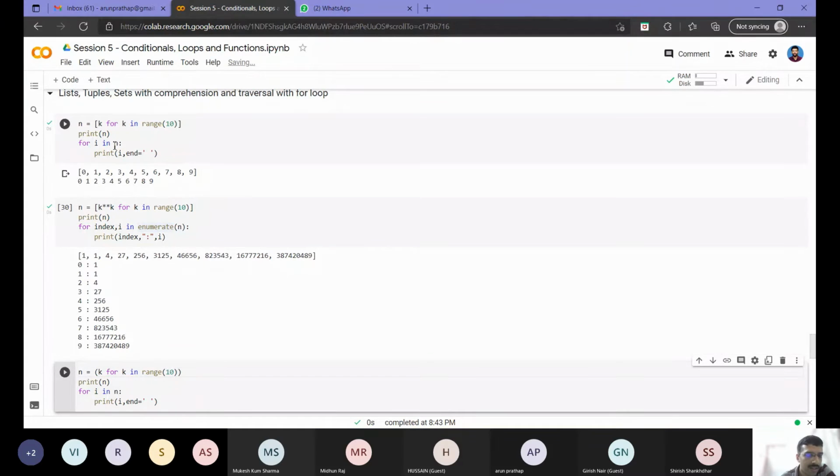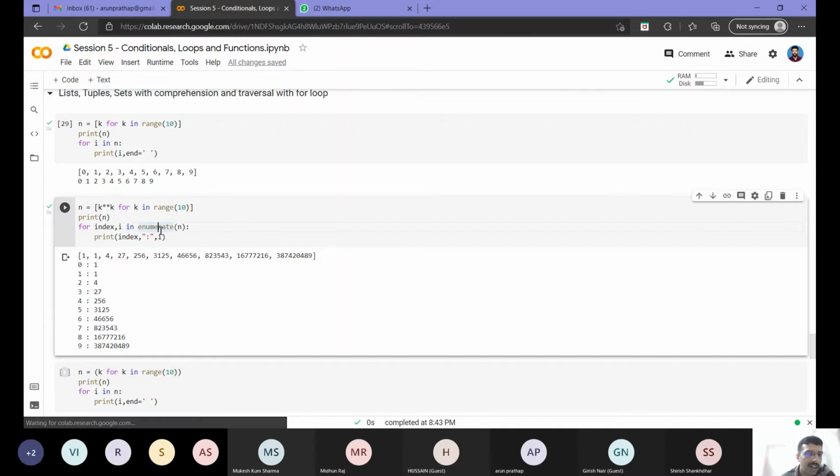So for i in n will just print whatever is the value inside it, right? 0 to 9. Now suppose I want to change this 3 to 7 or this 7 to 3, like I want to swap this 3 and 7 inside the list. For things like this, I need to know the index of 3 or 7, whatever it is. So in case I want to get the index as well as the element in a list, I will iterate over the list using a wrapper called enumerate.